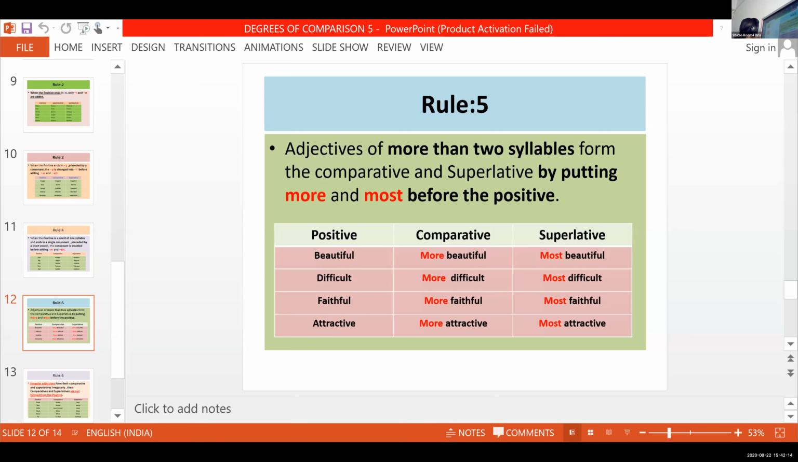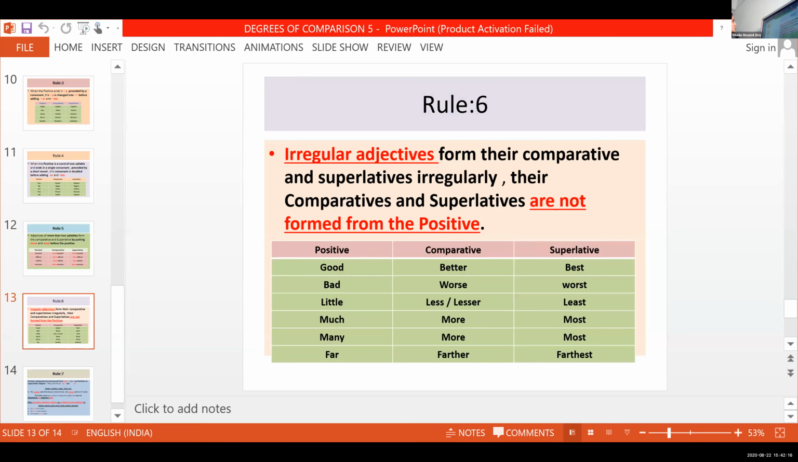Now today we are moving on to the next rule. This is very important. This is totally strange to look at, right?